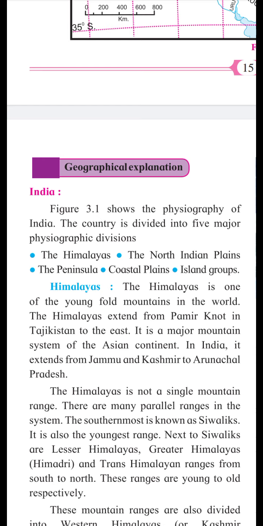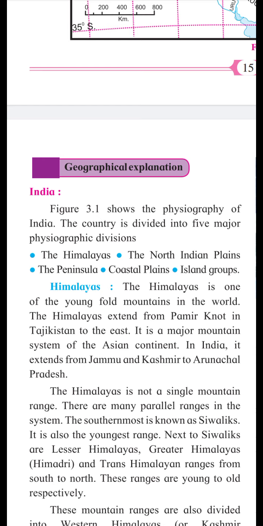Then it extends from Jammu and Kashmir to Arunachal Pradesh. Means in the northwest side there is Jammu and Kashmir, and in the northeast side there is Arunachal Pradesh.